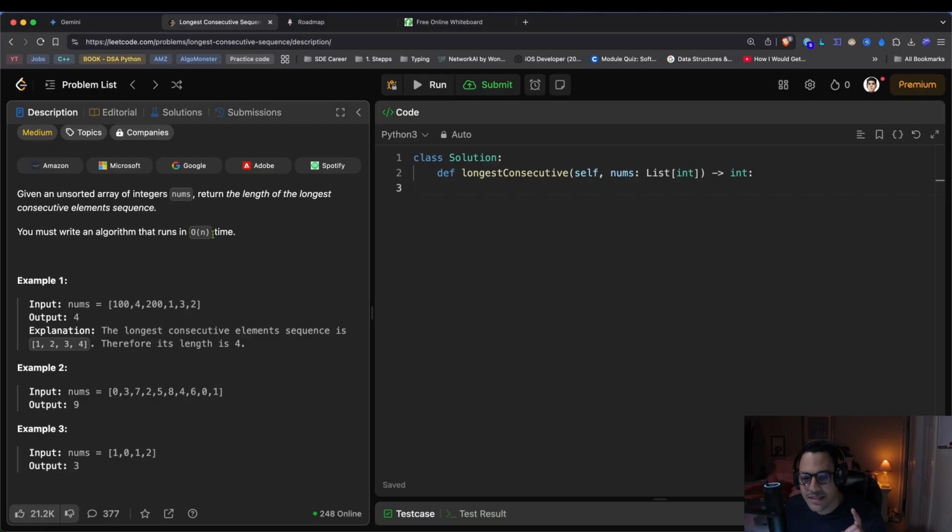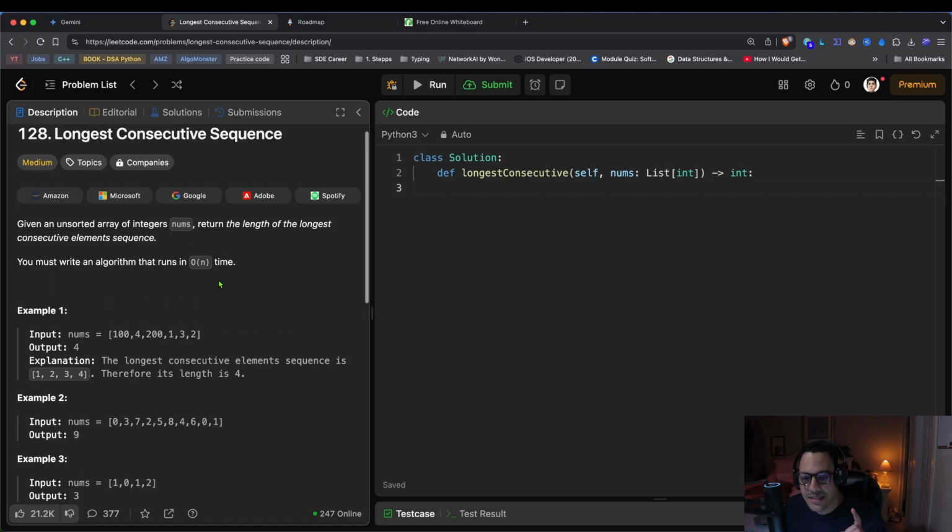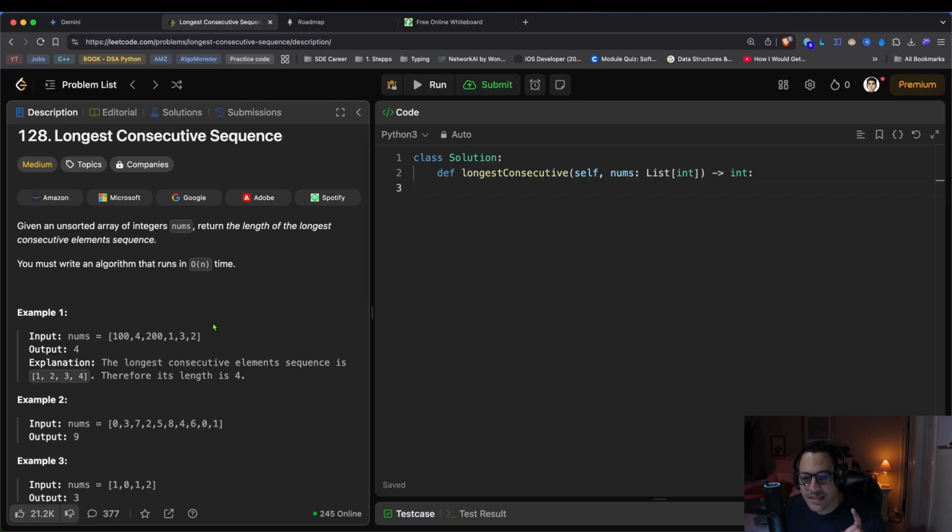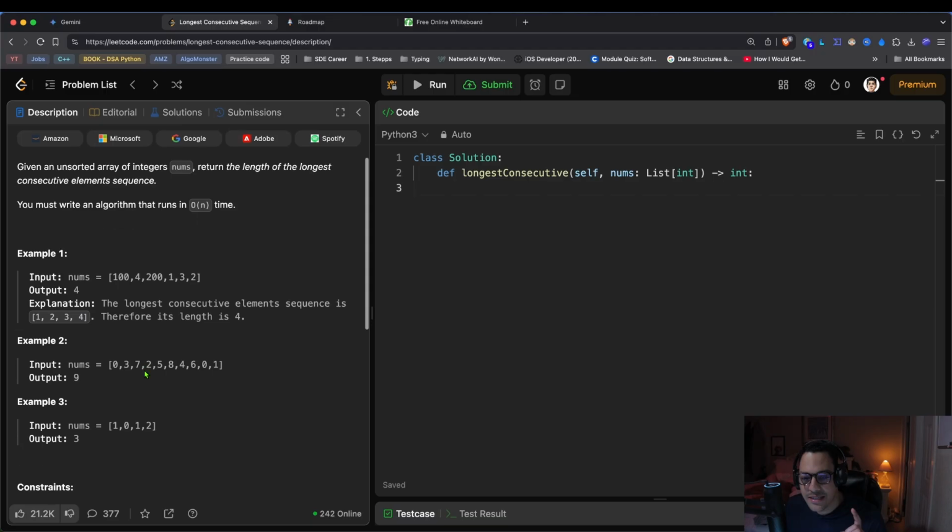They're asking for a specific runtime, which pretty much boxes our solution into getting creative, because we don't have a sorted array, okay? And we have to find elements that count up to a certain consecutive sequence. So let's see how we're going to solve this.